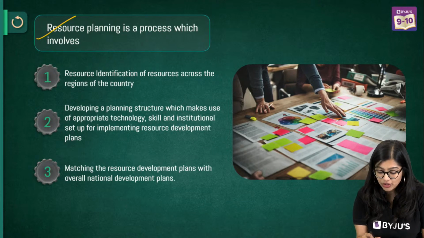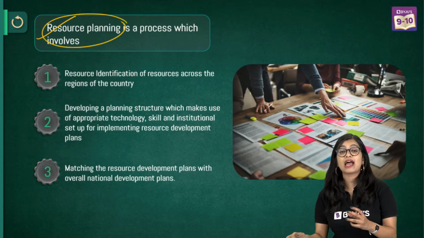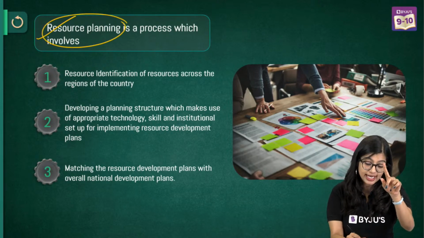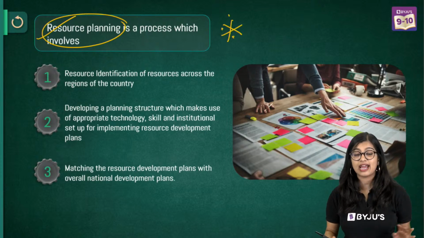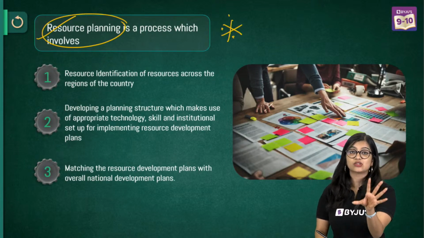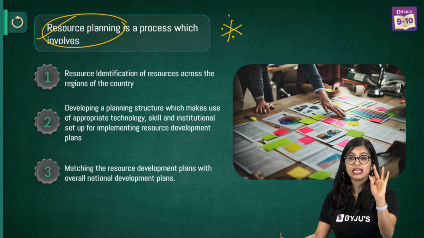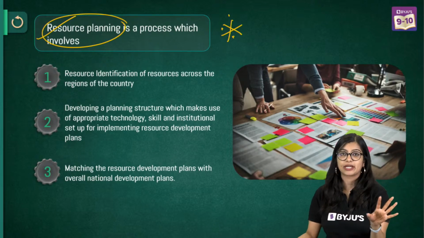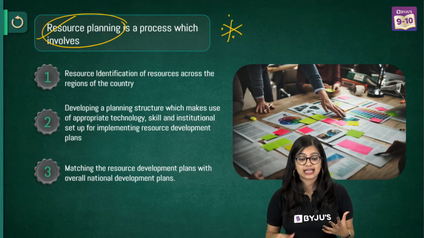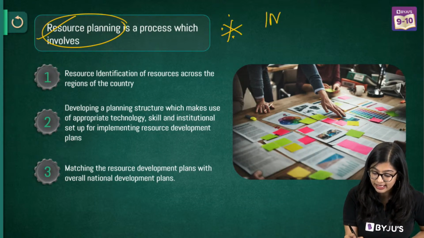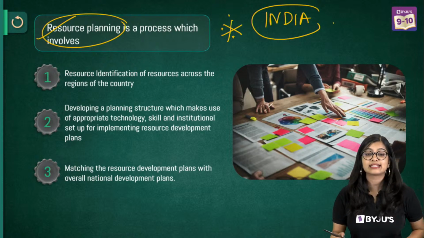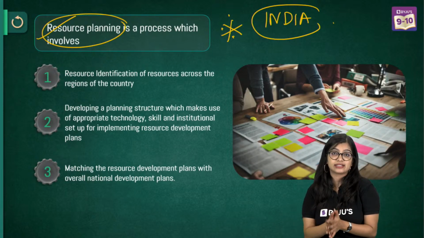So now, of course, when we talk about resource planning, it is very, very important in your textbook. Please put a star mark near your resource planning, because this can come even for 3 marks, okay? So please be careful with this particular topic. Now, why is resource planning necessary, especially for a country like India? Why is it necessary that we look at something called resource planning?